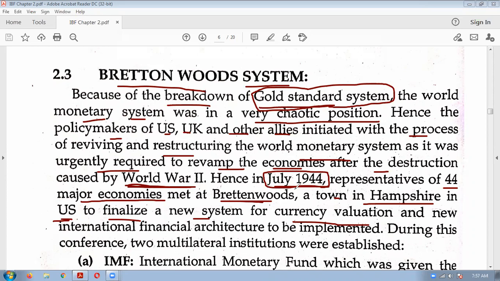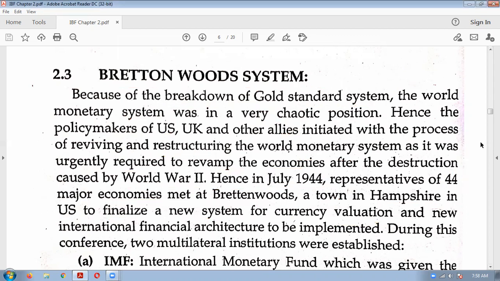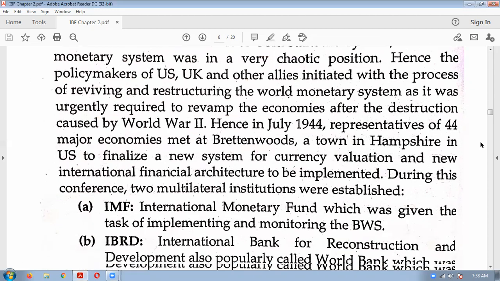This conference took place in July 1944, so you should remember it. The representatives of 44 countries were present in that conference, which took place in Bretton Woods, Hampshire, USA, for the purpose of a new system of currency valuation after the breakdown of gold standard.